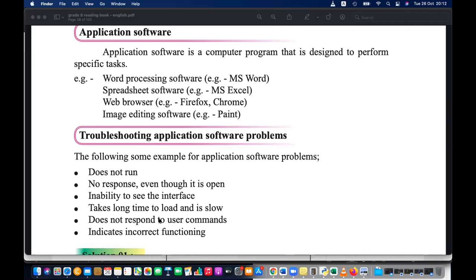Sometimes the trial period is expired, and when the trial period is expired, the software won't run. The license may be expired or invalid, or a virus has affected it, or the software is corrupted or damaged, or there is a compatibility issue. Compatibility issues mean, like, you install software on Windows 11, but Windows 11 does not support that software. It may only be supported on Windows 7 or some other old version.